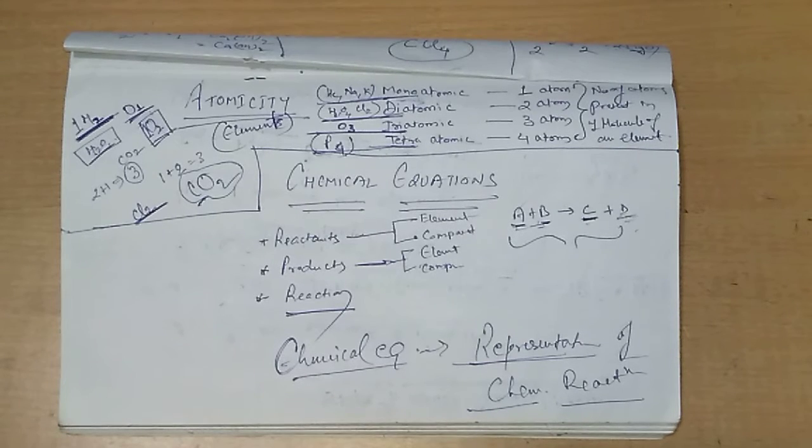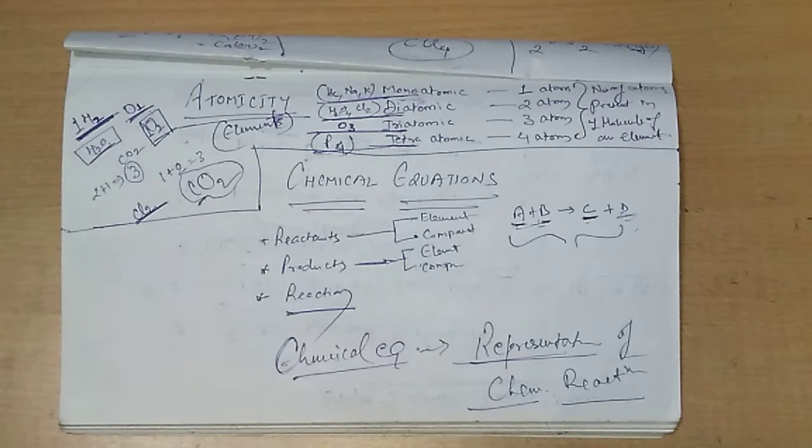Or one element is mixing with a compound and thus forms another compound, or two compounds mix together and thus we get a new compound. Clear? So basically all these things are continuously happening all around us.